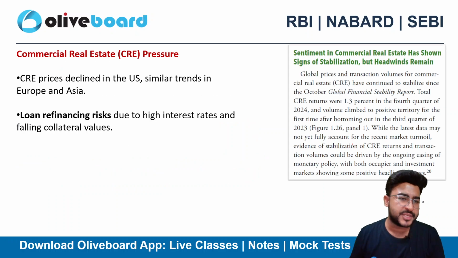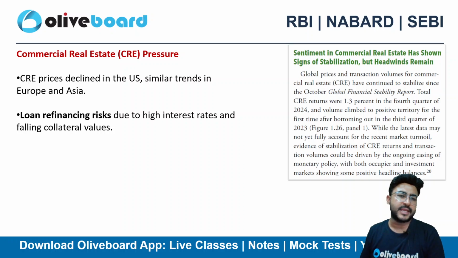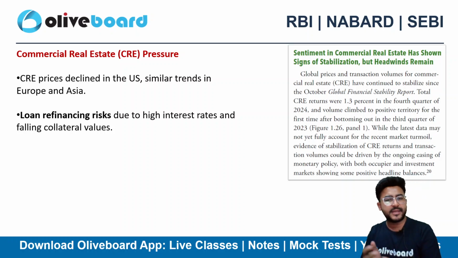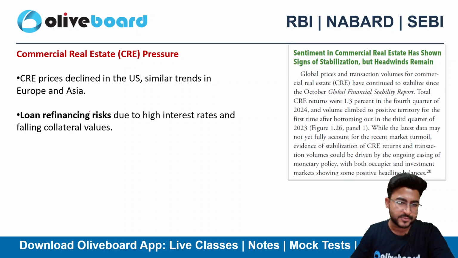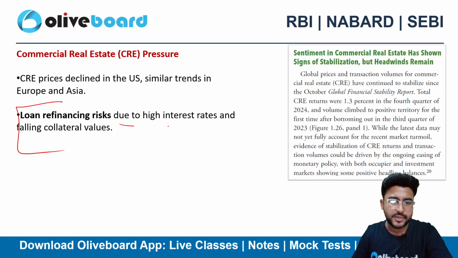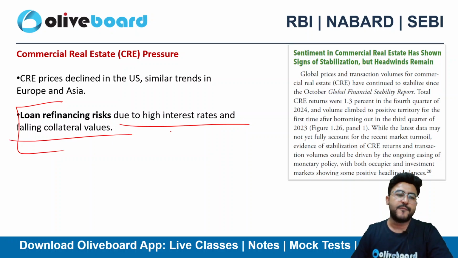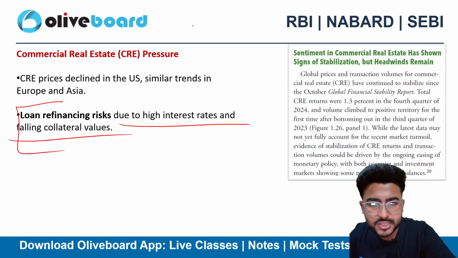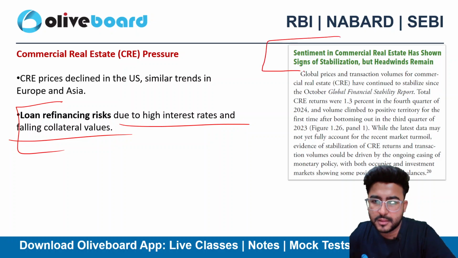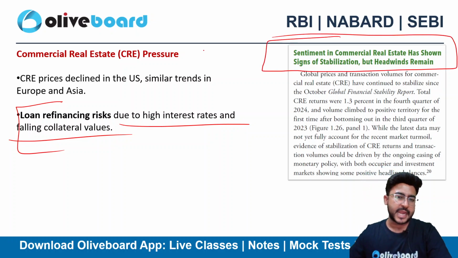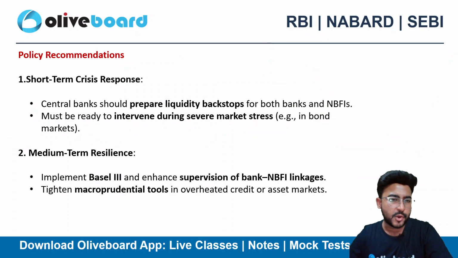Commercial real estate pressure. Commercial real estate prices have declined in the US and similar trends are there in Europe and Asia as well. Loan refinancing risk due to high interest rates and falling collateral values. So commercial real estate is again an upcoming risk here, right? It's exerting a great amount of pressure.